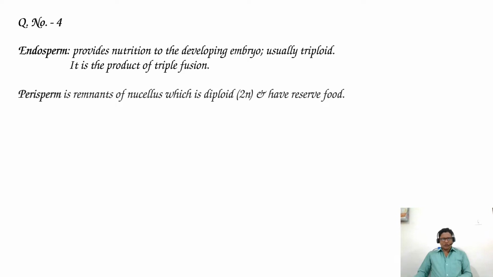It is also not common to perisperm. So the common feature between endosperm and perisperm is having reserve food material. Then the answer is option 3, having reserve food material.